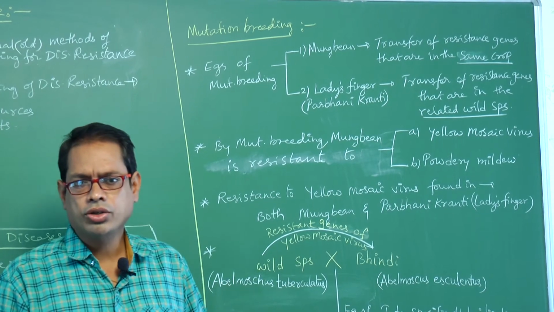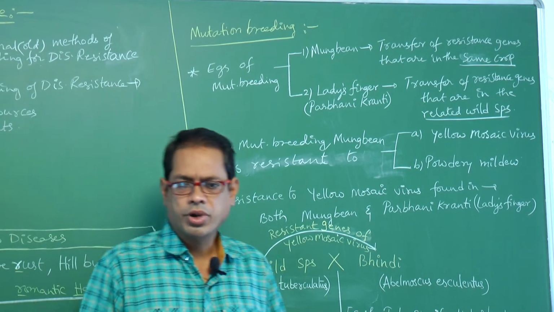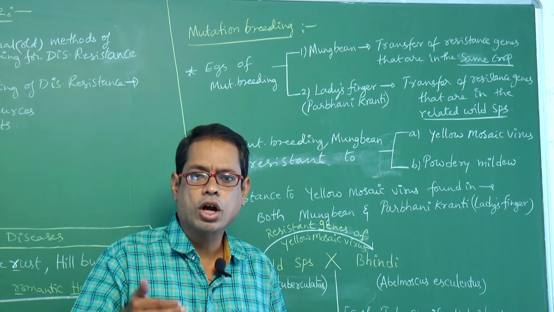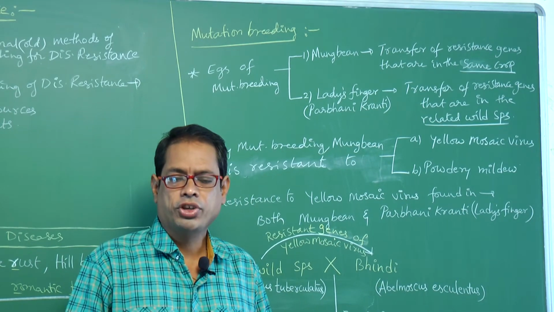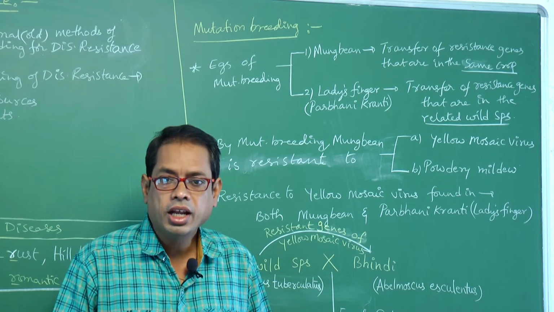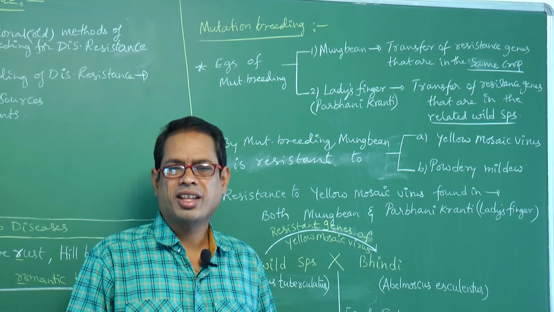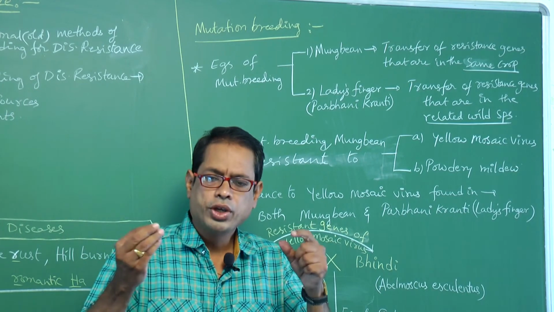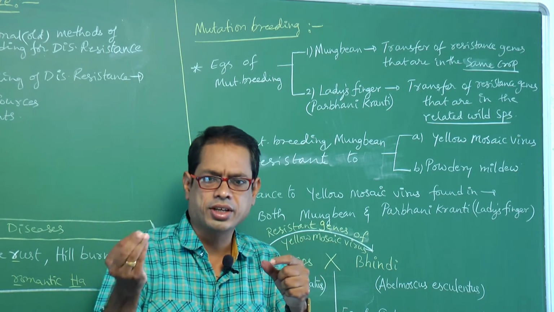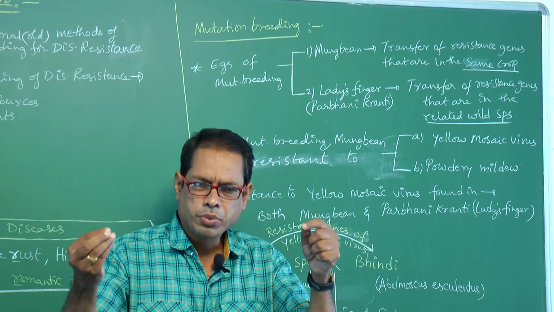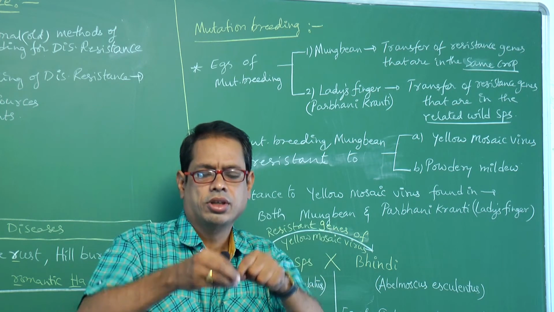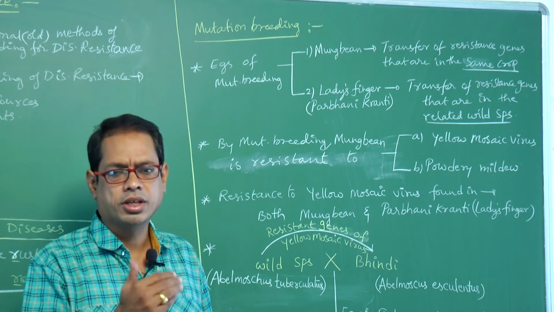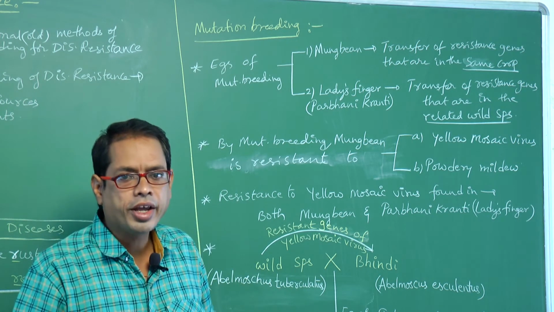What is the chemical used for mutation breeding? Colchicine, obtained from seeds of Colchicum autumnale, which belongs to family Liliaceae. And what is the radiation used? Gamma rays. Right? By using those chemicals or radiations, we can breed the plants. This is so-called mutation breeding. As mutations appear, it is so-called mutation breeding.